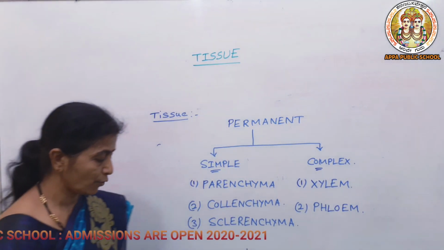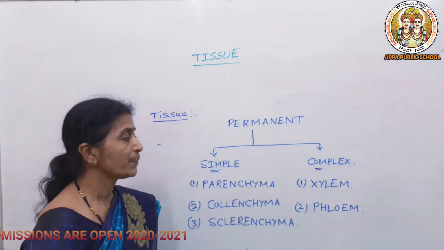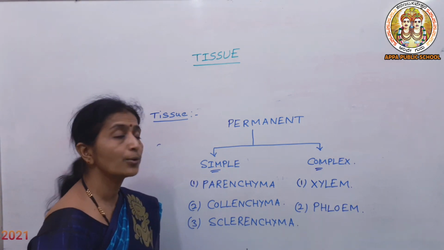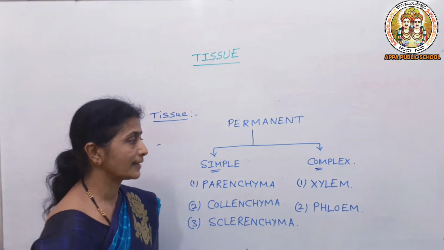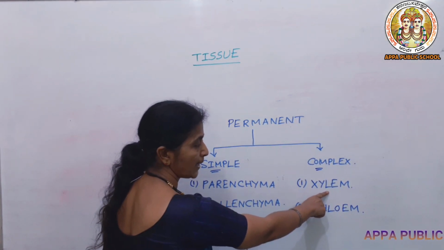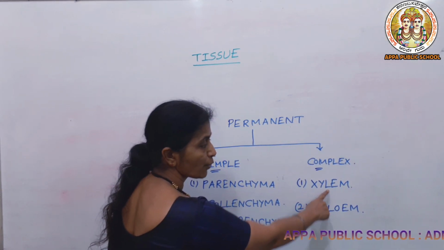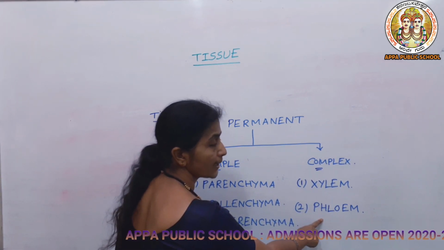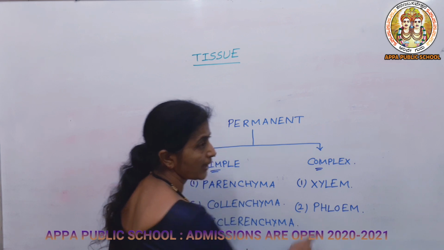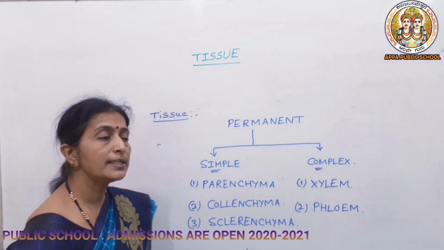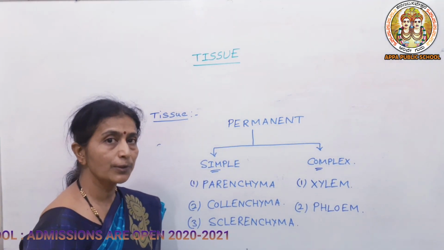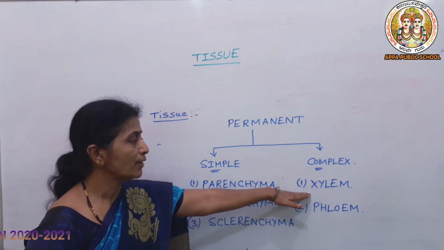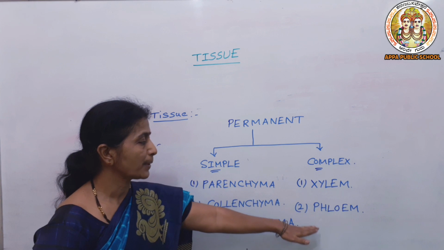So about the xylem and phloem, you already know they are the conducting tissues, or they are also known as the vascular bundles. The xylem will help in supplying the water from roots to different parts of the body, and phloem is the food conducting tissue which will help in taking the food material present in the leaves to different parts of the plant body. Later on we will be studying about the complex permanent tissue.